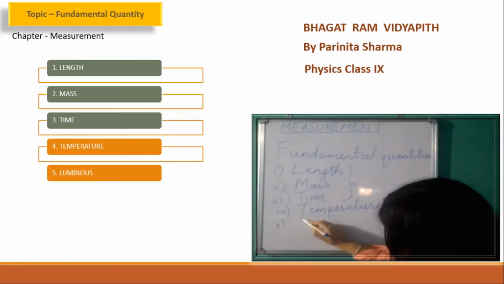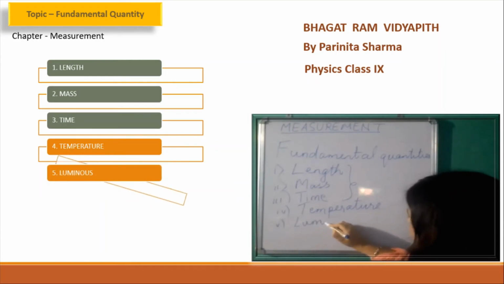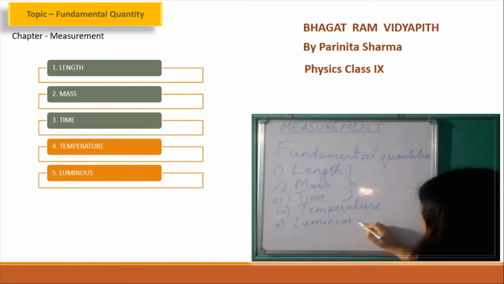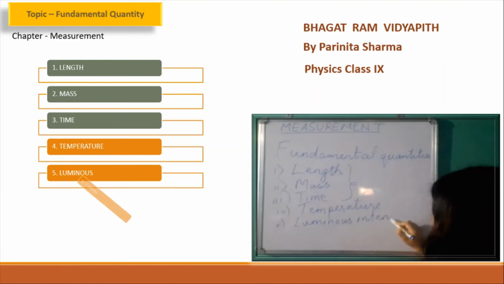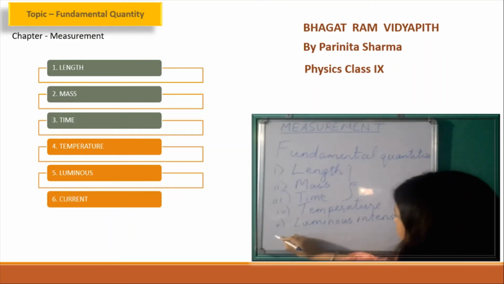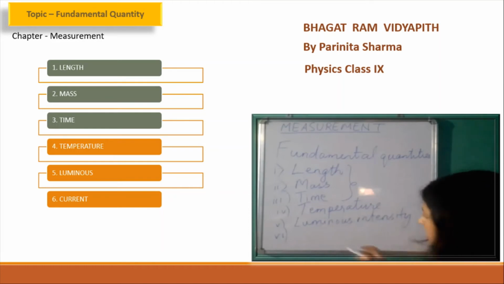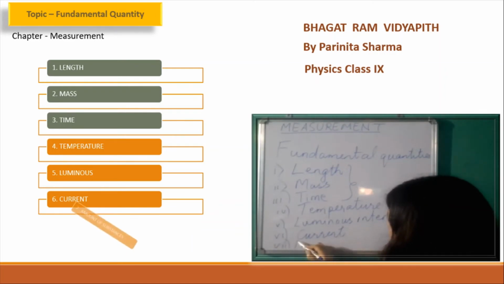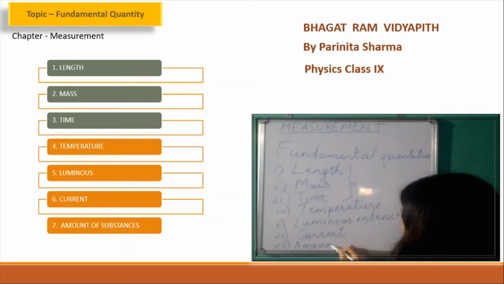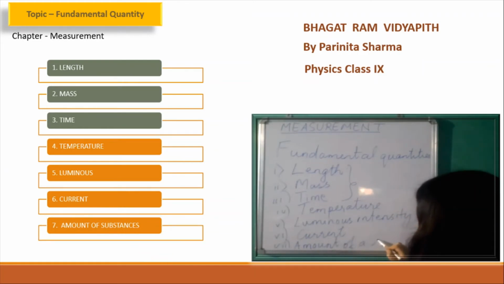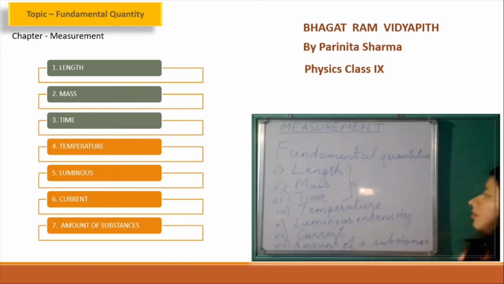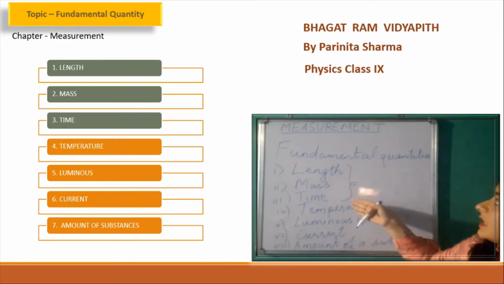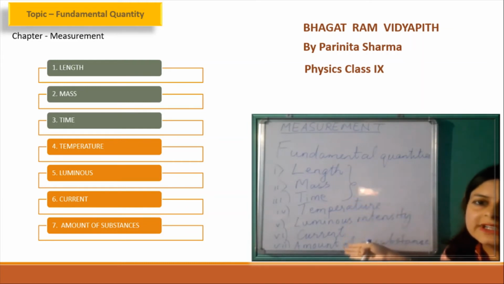Fifth one, you have luminous intensity, intensity of light. The sixth fundamental quantity is electric current, and the seventh one is amount of a substance. So this is the list of the 7 fundamental quantities which has been included in the SI system.